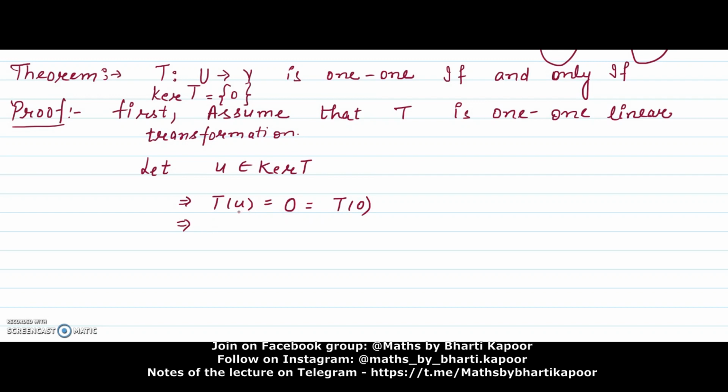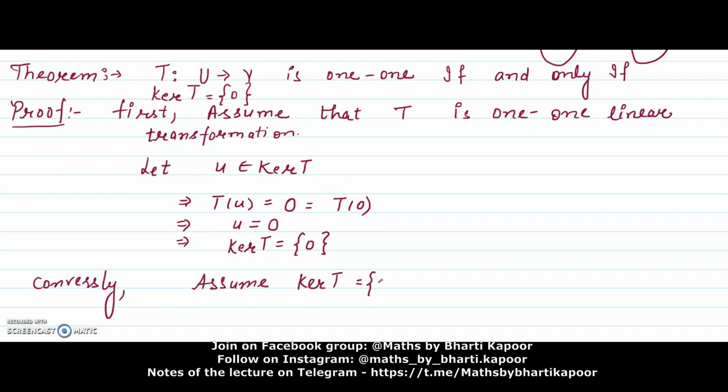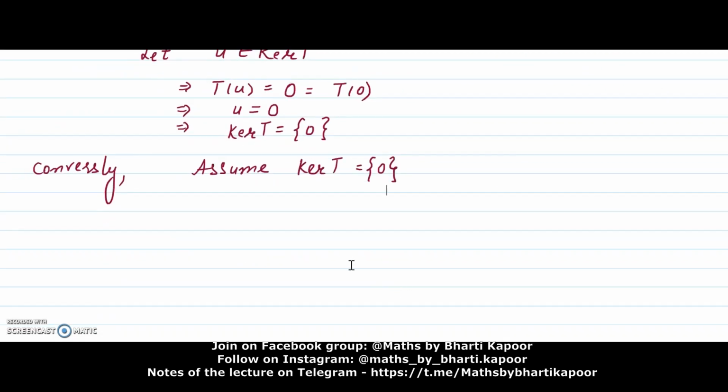Because T is 1-1, if images of two elements are the same, that implies that the elements are the same. That is the only possibility. So if U was any arbitrary element of kernel T, that comes to be 0. This means kernel T contains only the 0 element. Conversely, assume that kernel T is containing only one element, that is, kernel T is equal to the singleton set {0}.